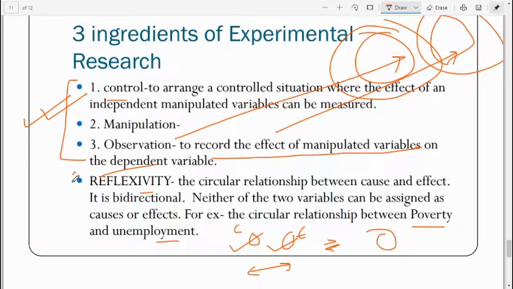You might be asked MCQs on this, so remember that it is circular, it is bidirectional, and here we don't have a clear cut dichotomy between the independent variable and dependent variable, because the same variable can be dependent in one situation and it can become independent in another situation. So this was all about it.